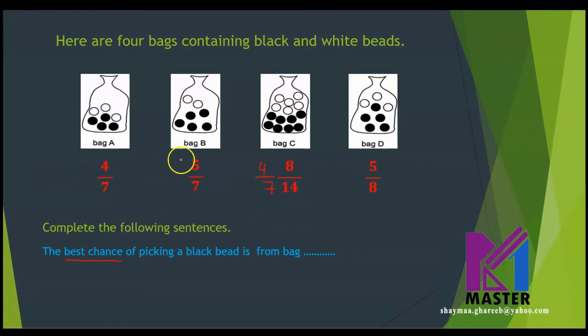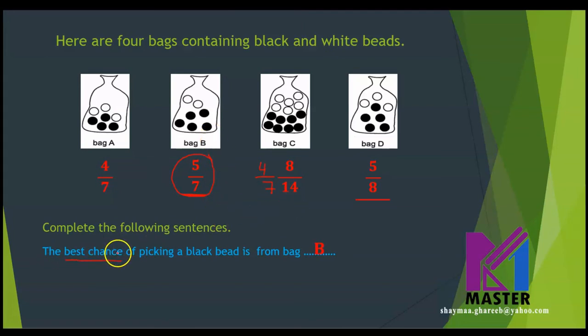I have 4 over 7, 5 over 7, and 4 over 7. So far, this one is the biggest. So what about, which is the biggest? 5 over 7 or 5 over 8? What do you think? Which one is the biggest? If you have 5 and you're going to share it among 7, or if you have 5 and you're going to share it among 8. So the biggest one is 5 over 7. So which means from bag B.